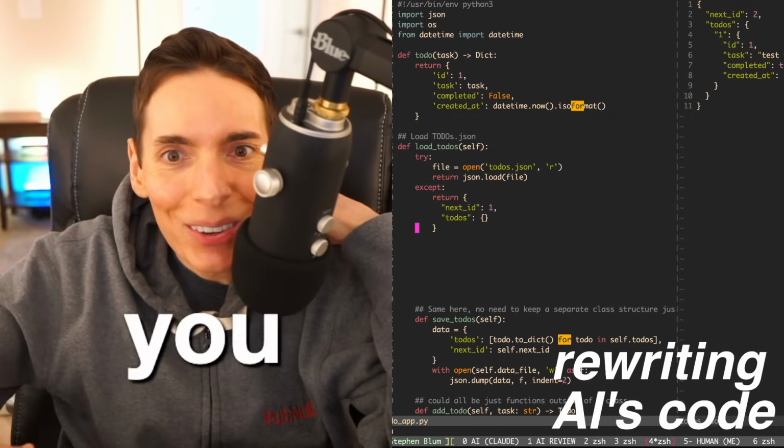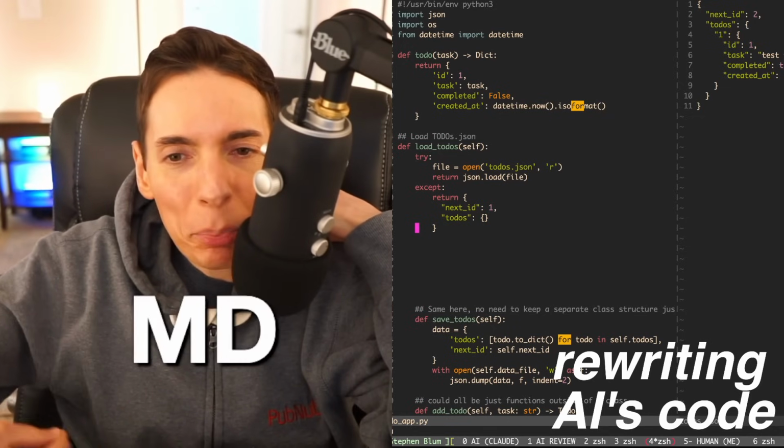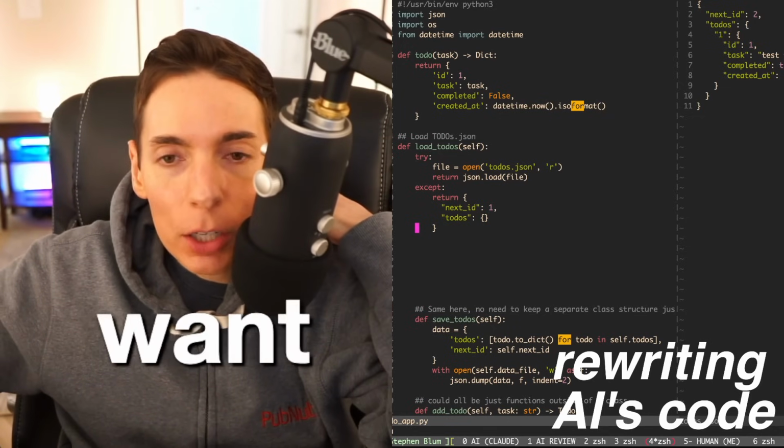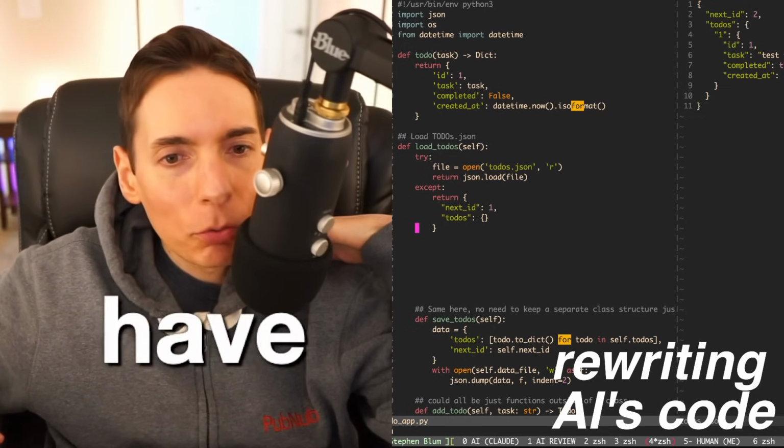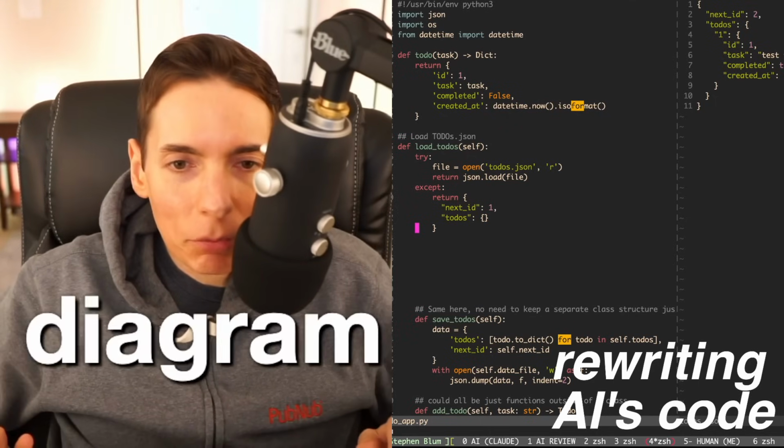So you've added on to your product. MD, upgrade. Do you want some diagrams? Here you go. And then you can have an upgrade. 5 free diagrams, and then you have to pay for credits or something.